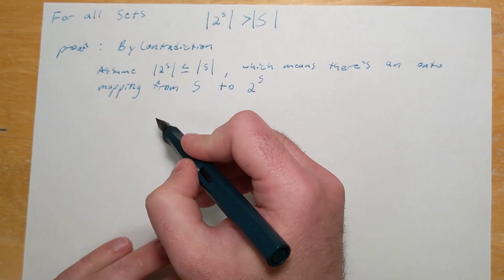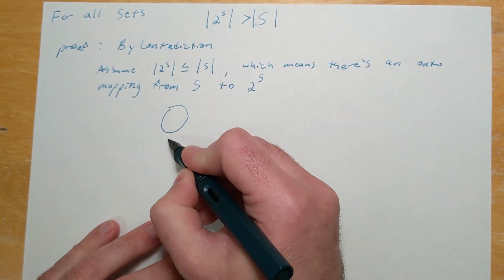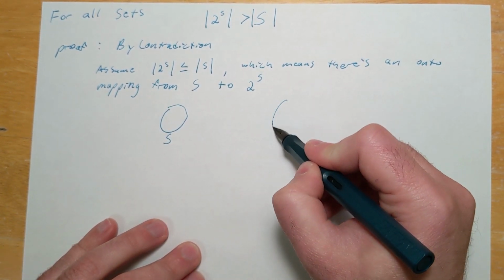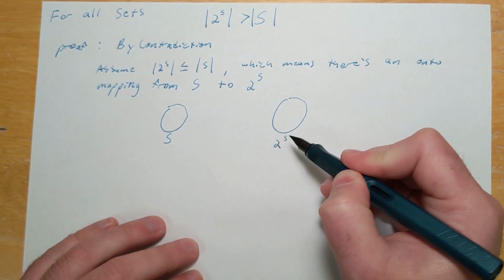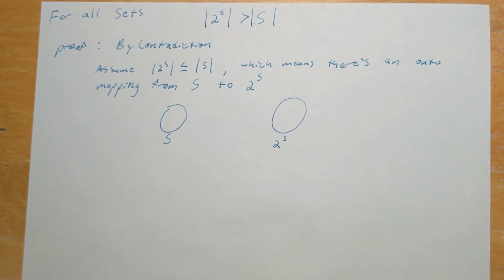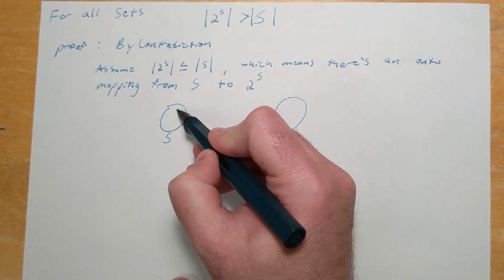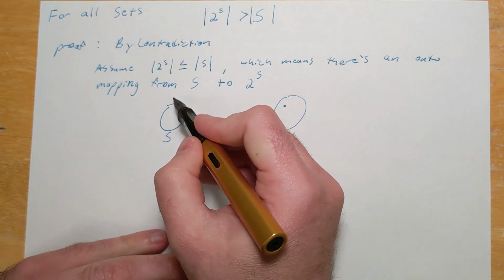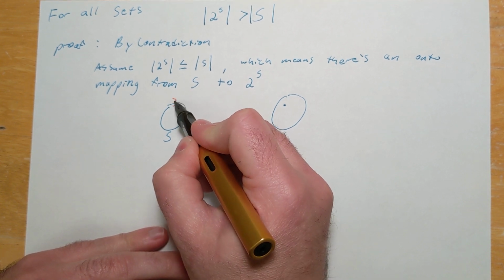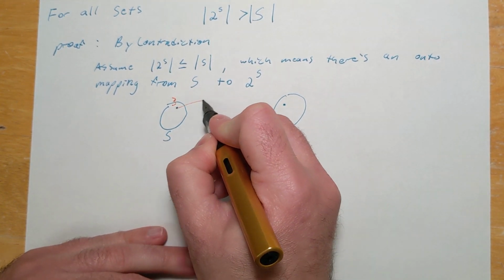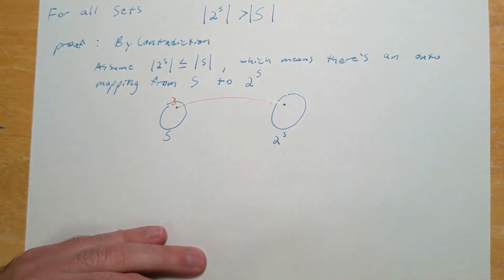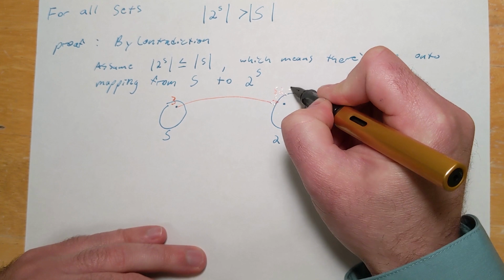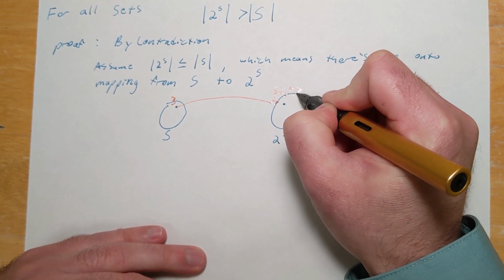For example, that must mean that I can find some mapping where the domain is the set S, and the codomain is the power set of S, and I can take elements from S and map them to elements from the power set of S. So for instance, maybe I could have the element 3 in S, and that maps to some subset of S, which maybe maps to the set containing 2, 4, and 7.